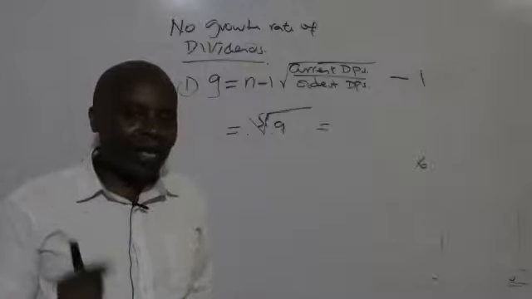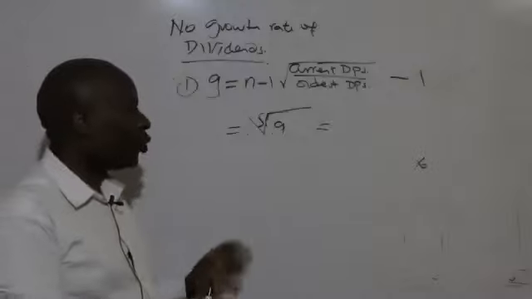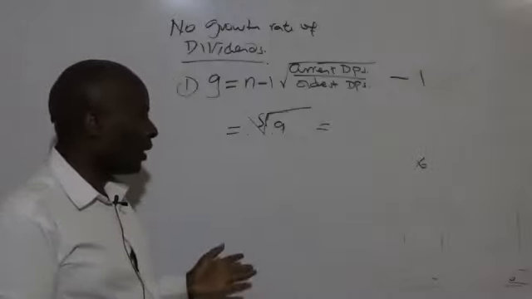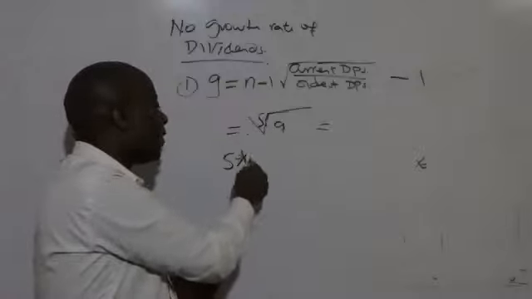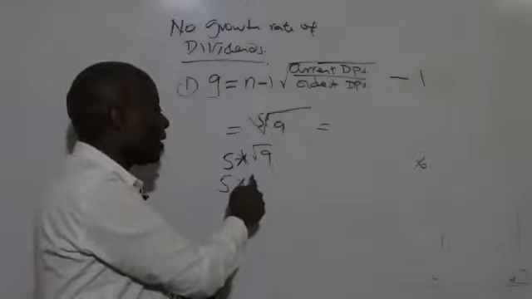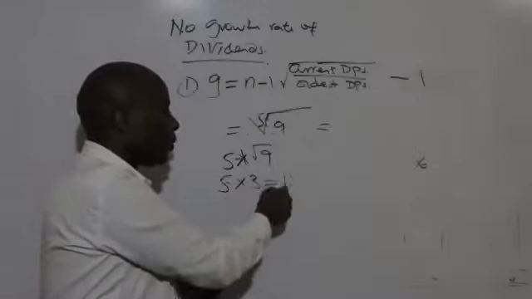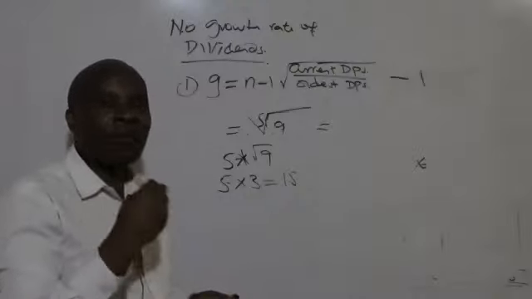Now, for the many years that I've marked exams, I've never understood this with students. You'll find a student telling you, teacher, it is the same as saying 5 times the square root of 9, the same as saying 5 times 3, and that's how they get 15. Ladies and gentlemen, the 5th root is something that is very different.